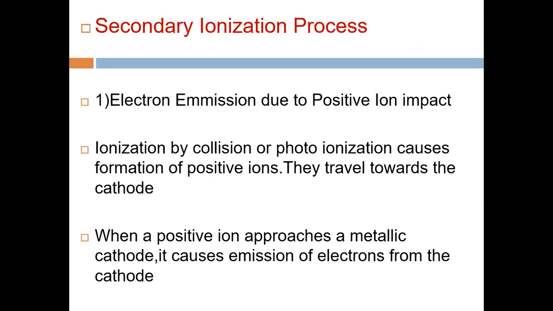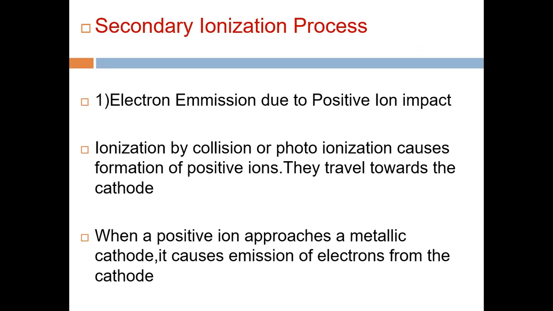What should happen is that the number of electrons released from the cathode must be equal to the number of electrons reaching the anode. That is simple. But in practice, the electrons reaching the anode are more than the electrons released from the cathode.